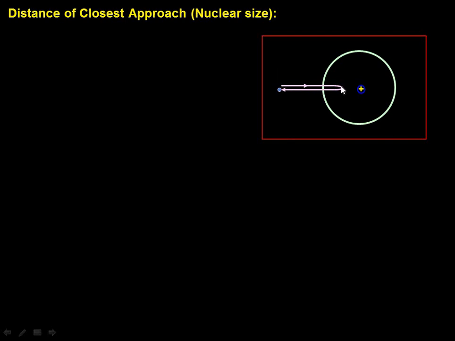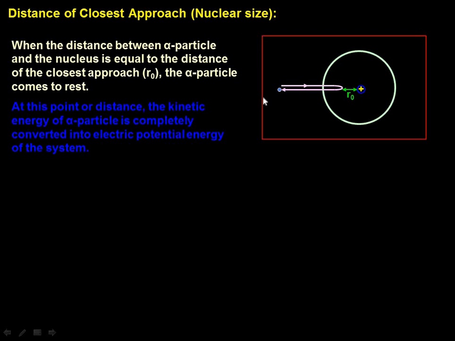Until here it went, and because of the repulsive force between the nucleus and the alpha ray, it came back. That distance R naught is the distance of closest approach, the maximum closest distance up to which an alpha ray can travel towards the nucleus.